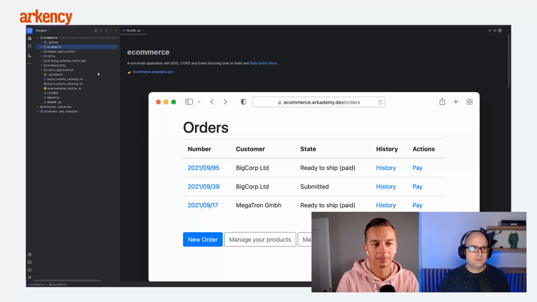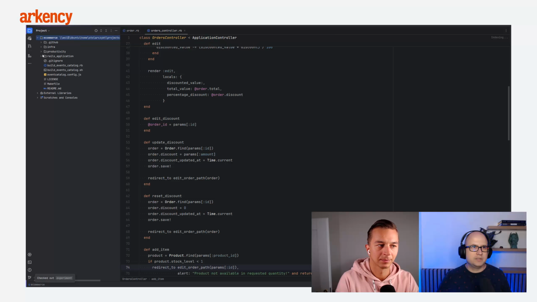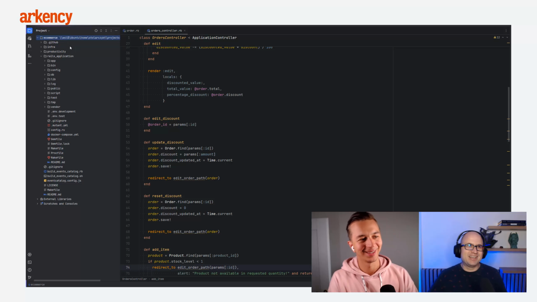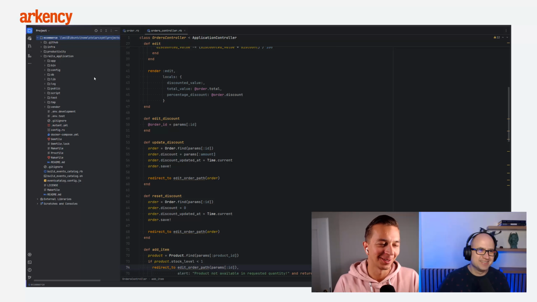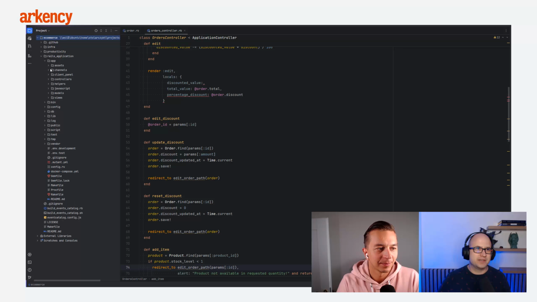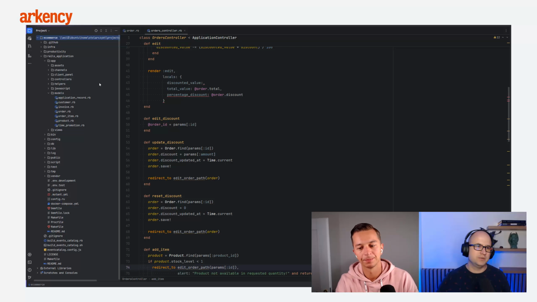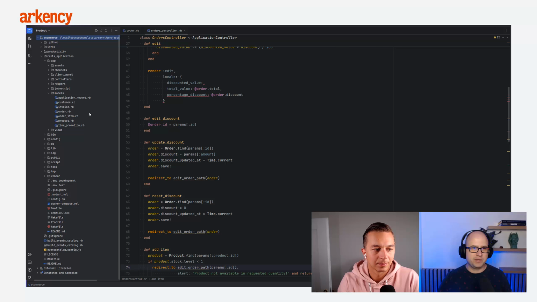And let's check out this branch. And you can see that there are no bounded contexts. There are not any contexts at all. Yeah, exactly. We have some models up here, an orders controller, right? There are no bounded contexts. We again merged everything into a single application with just a few models, right?